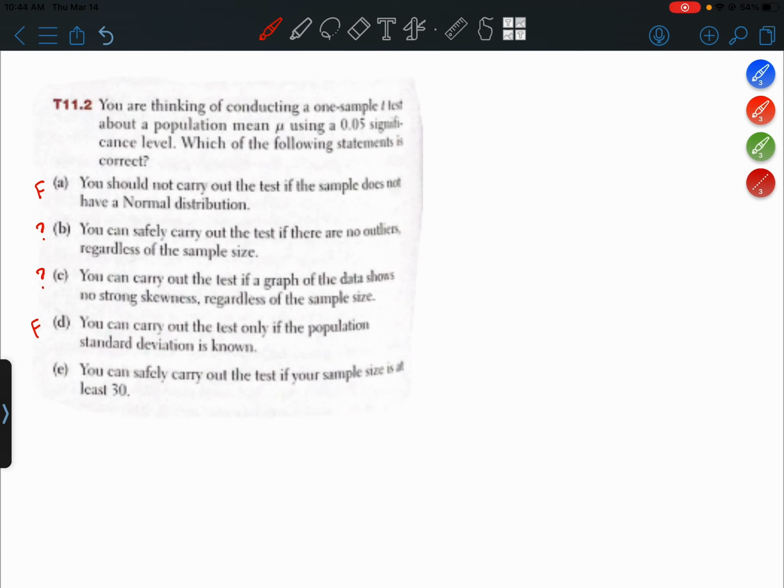You can safely carry out the test if your sample size is at least 30. All right, well, that is technically true, right? That's using the central limit theorem to satisfy one of the conditions. So we call it the normal/large sample condition.